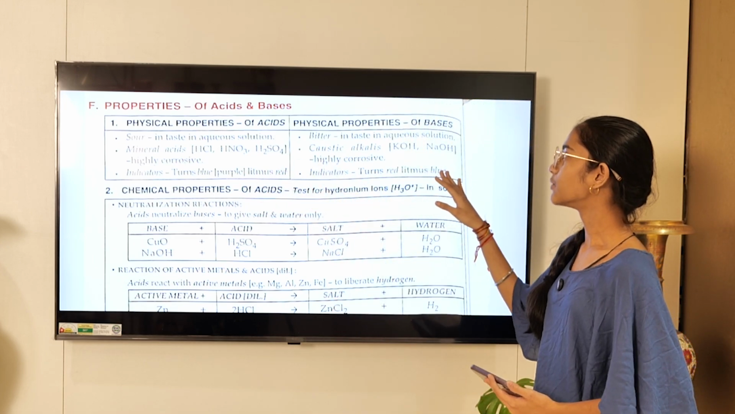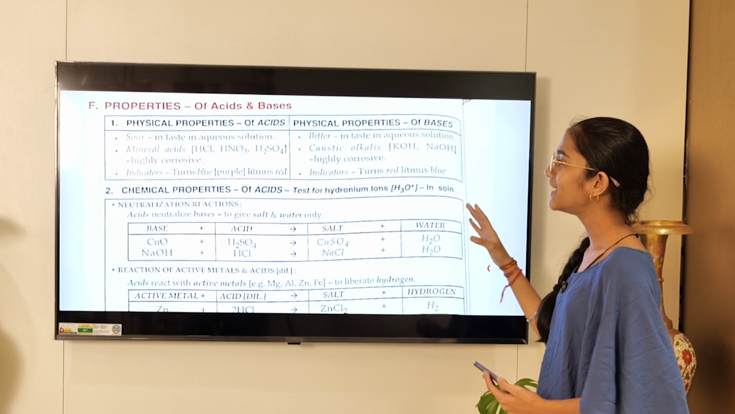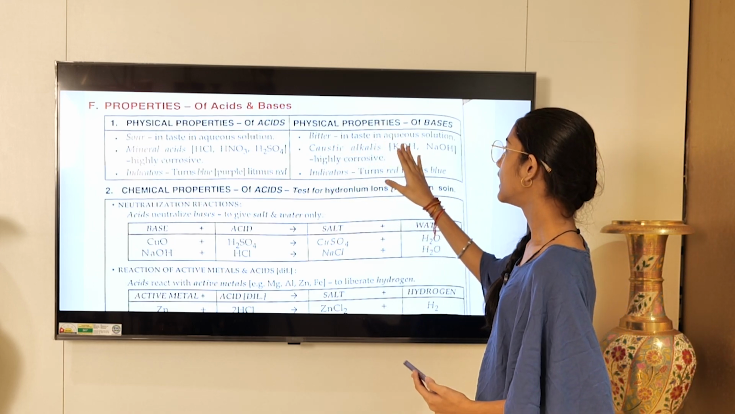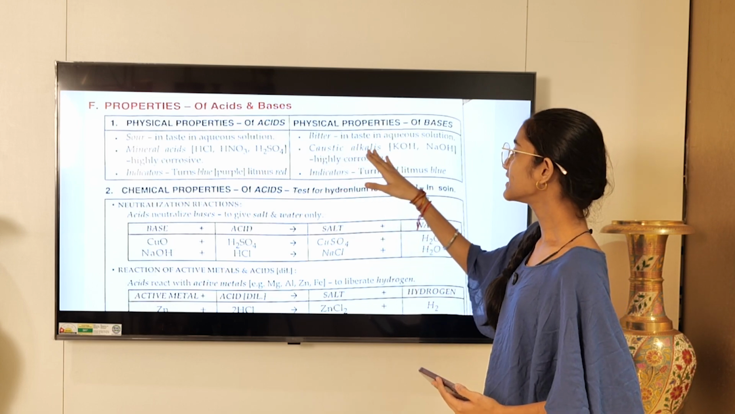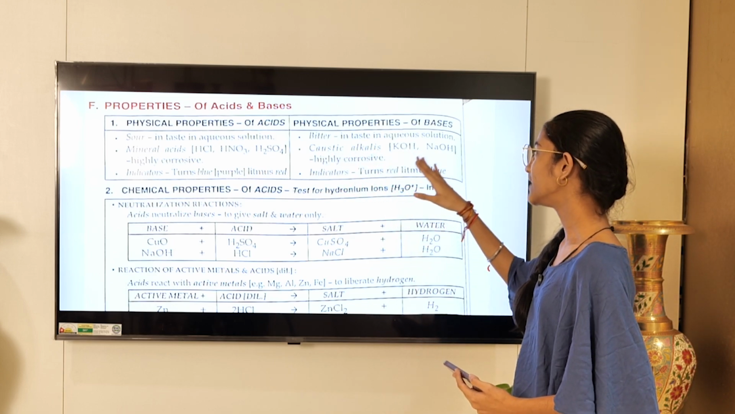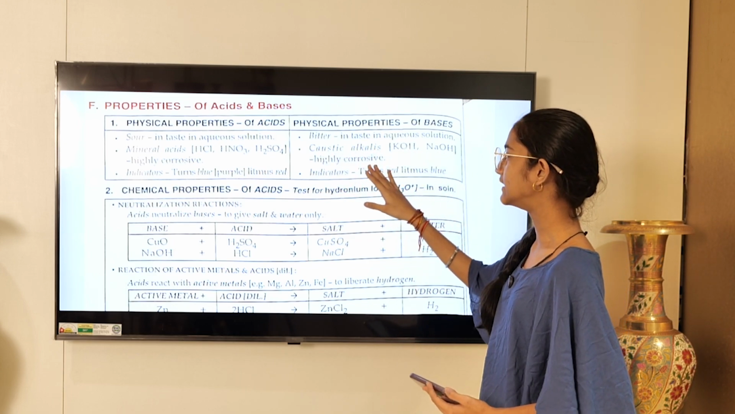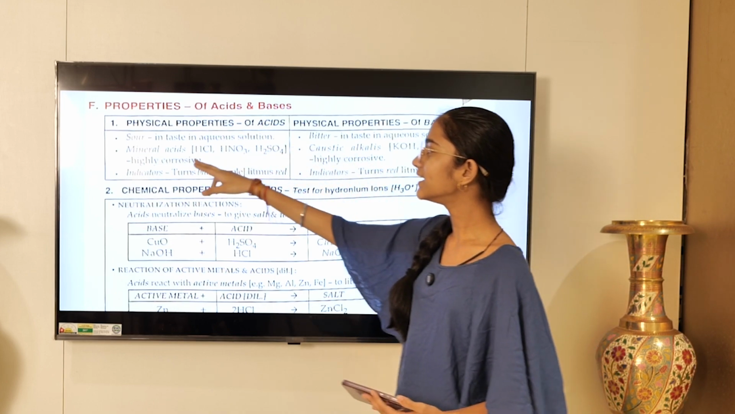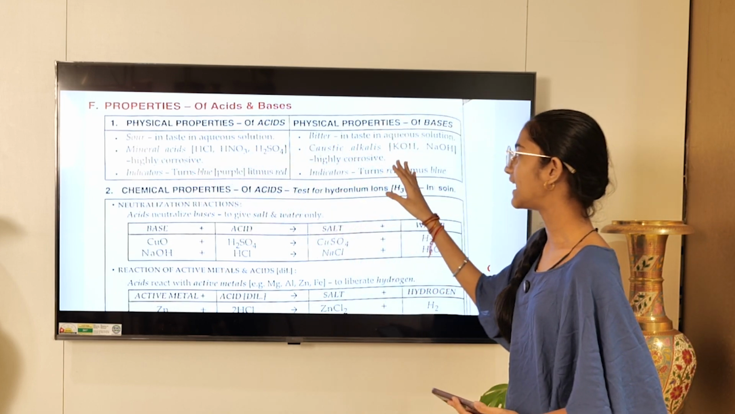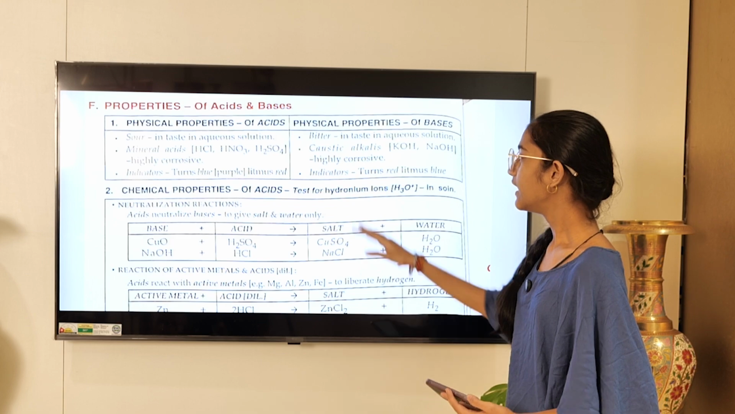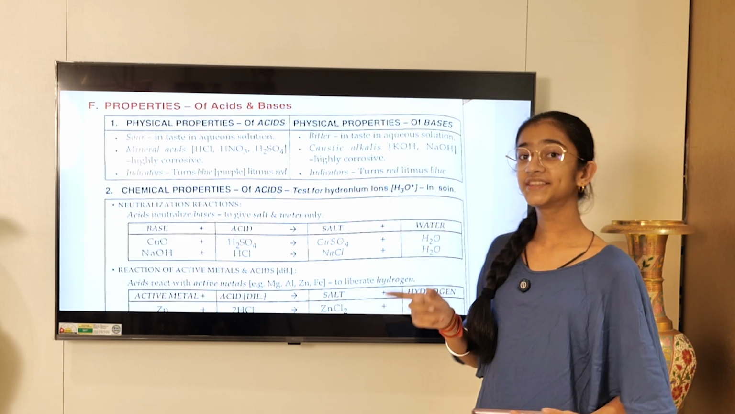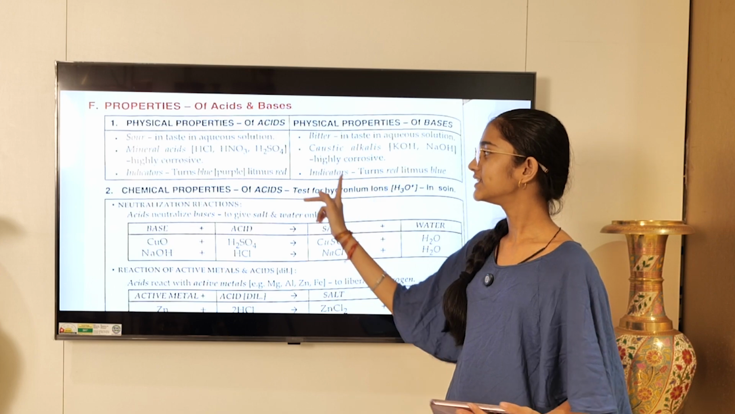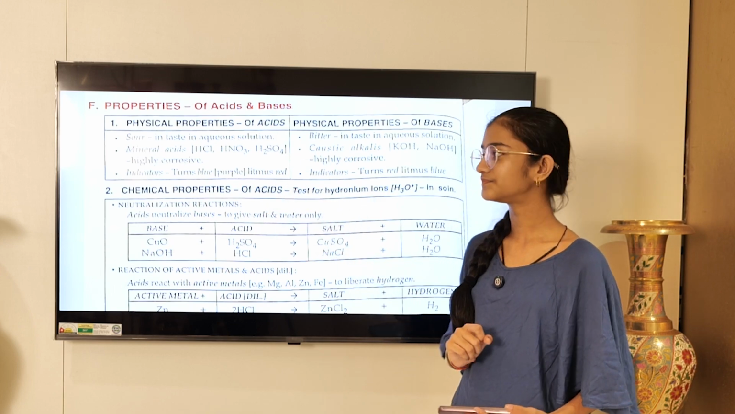Moving on to physical properties of bases. Bases are bitter in taste when they are mixed in aqueous solution. Caustic alkalis such as KOH, NaOH are highly corrosive. Here mineral acids were there, here caustic alkalis are mentioned. In this case, the indicator turns red litmus blue. So you see, this is opposite to that.